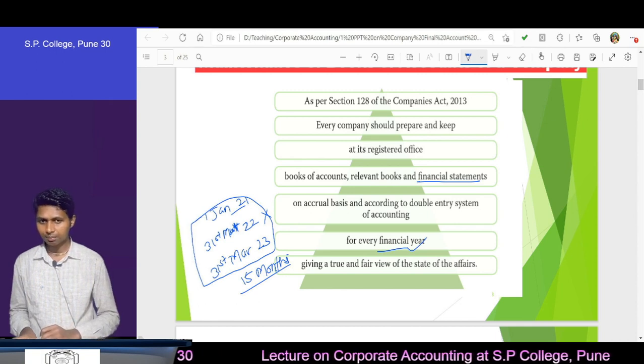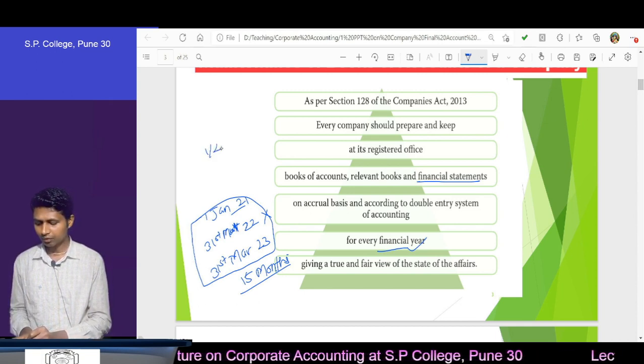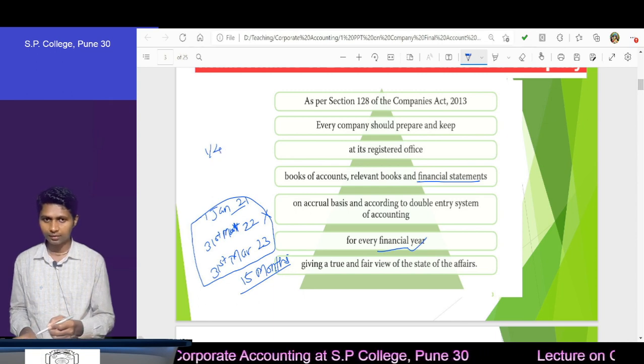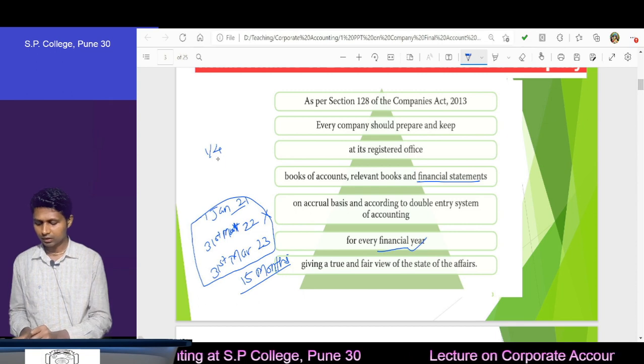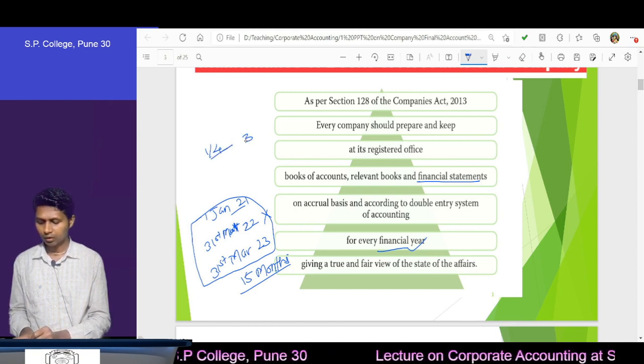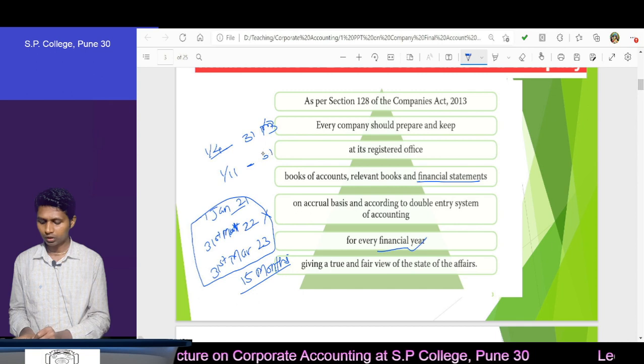If you start the company before 1st Jan, then you can prepare the statement from your start date to 31st March. Suppose you start on 1/4, then obviously you can prepare up to 31st March. If you start on, say, 1st November, you can still prepare up to 31st March.